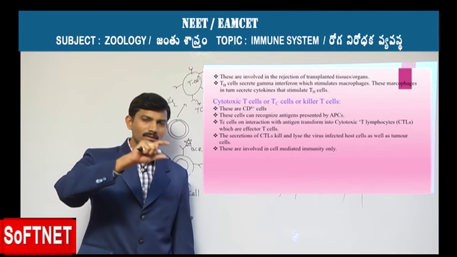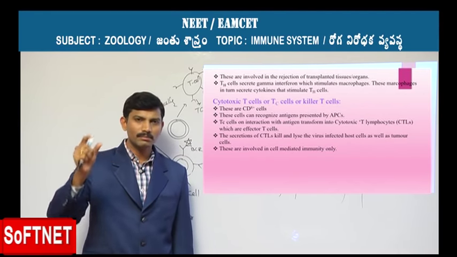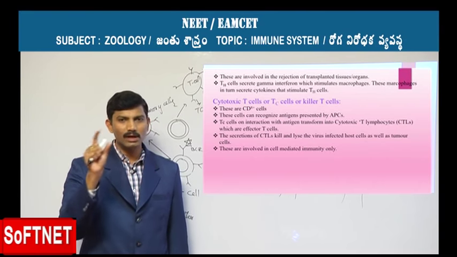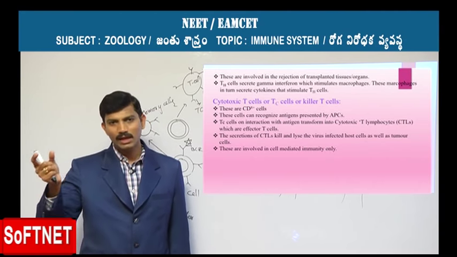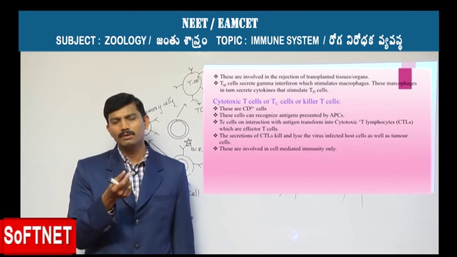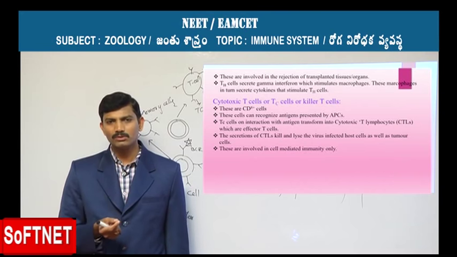So TH cells activate the macrophages with the help of gamma interferons, and the macrophages activate the TH cells with the help of the cytokines that are produced from them.